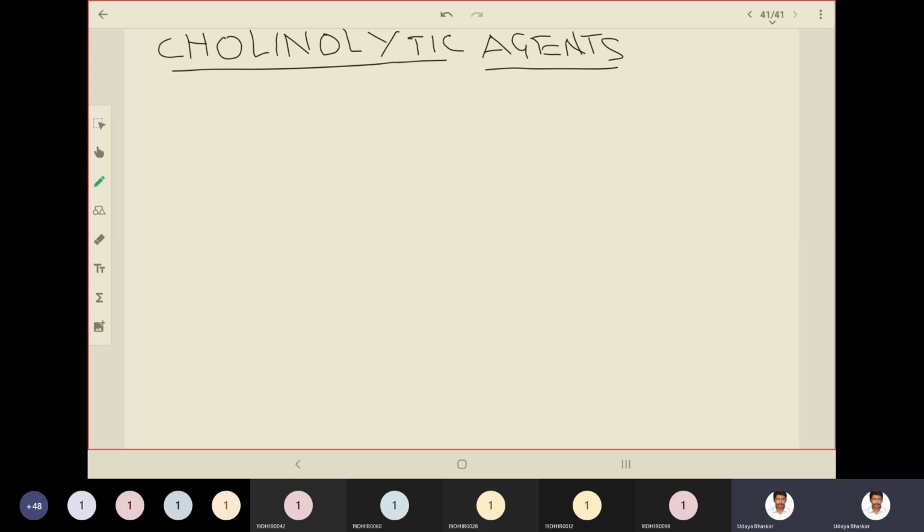The first main category includes solanaceous alkaloids.